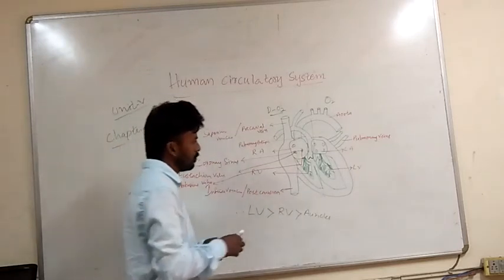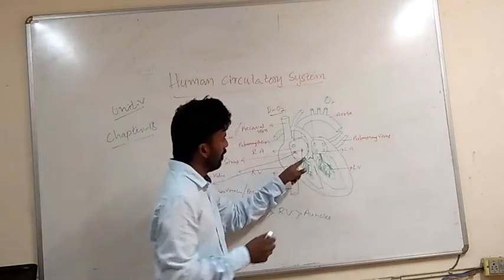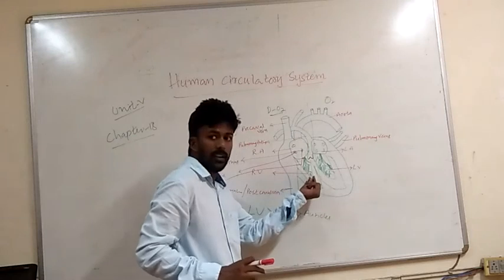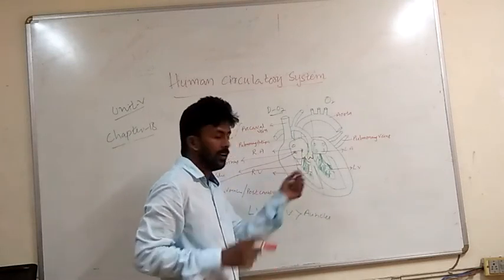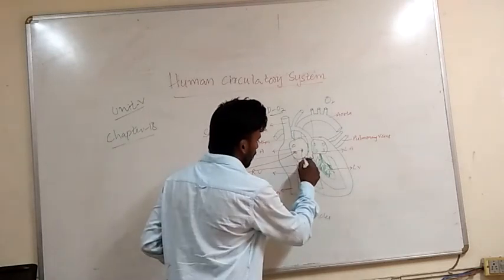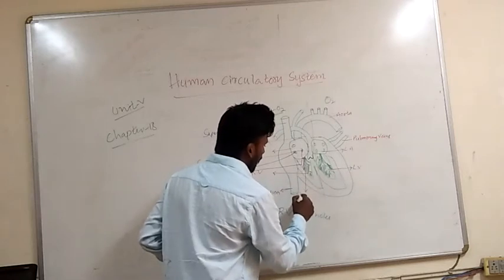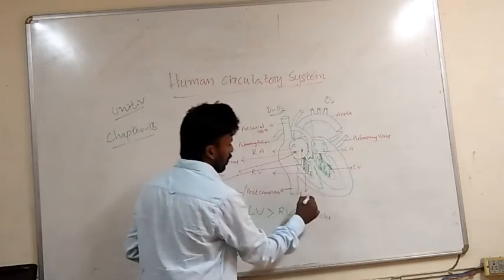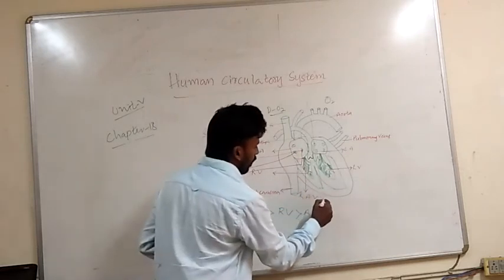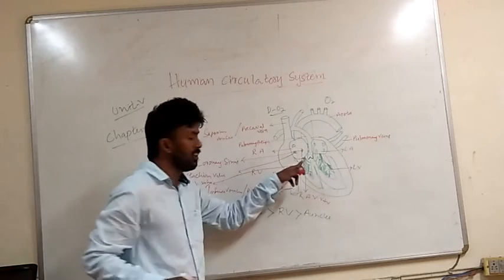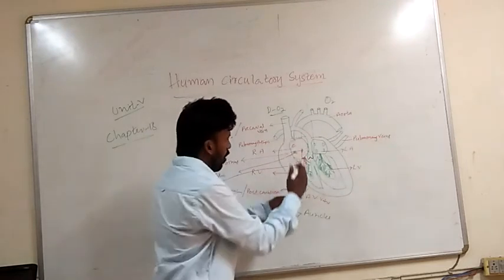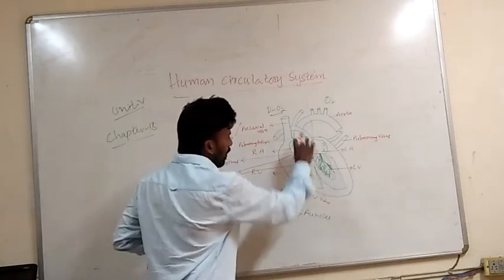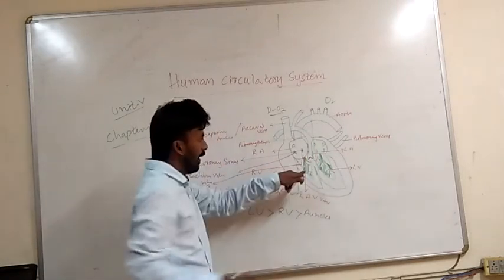But here, there is one more valve which prevents flow from the right atrium to the right ventricle. This is the right side. The right auriculoventricular valve, as its location tells, prevents the flow from the right auricle to the right ventricle.